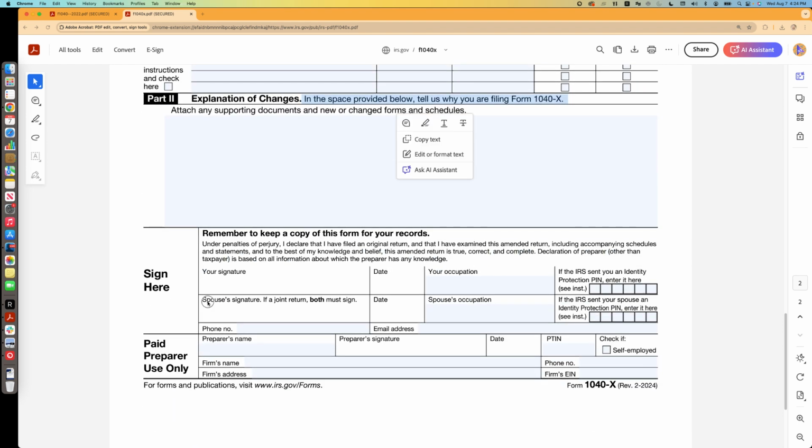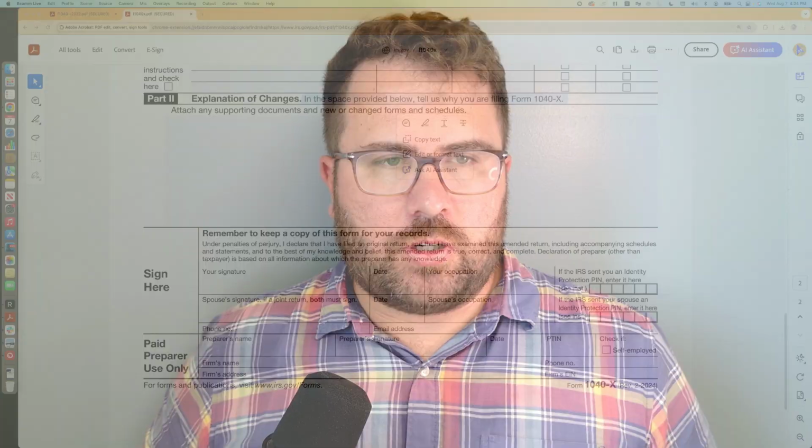And then you sign it, date it, send it in. Of course, if you're e-filing, then you would just electronically file it with your tax software. But yes, that is what you would do if you did not report your business expenses on a previous year that you should have. Don't expect the IRS to process this quickly. Good news is you probably have some time before you're going to be in active collections, and hopefully the IRS won't put you in active collections while you have an amended return in the queue.